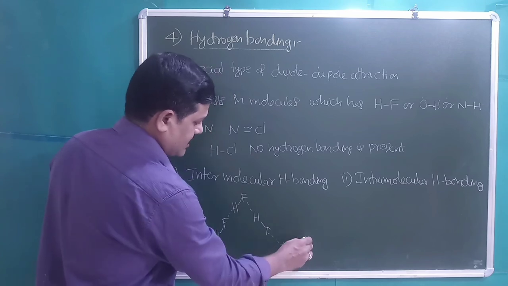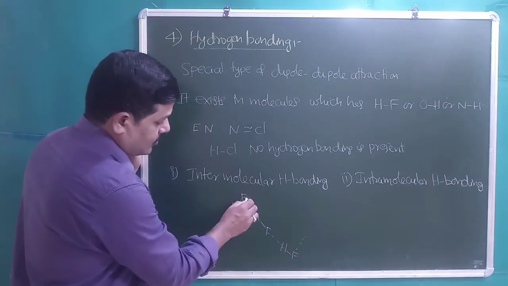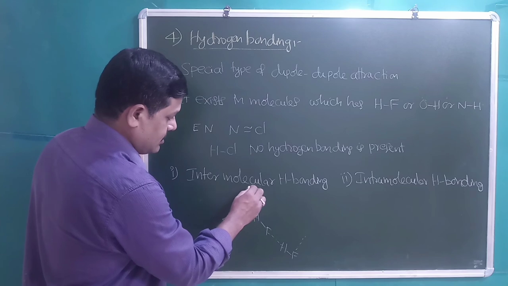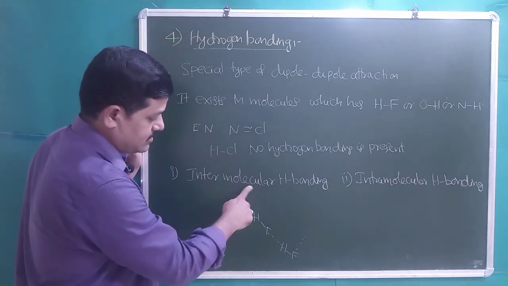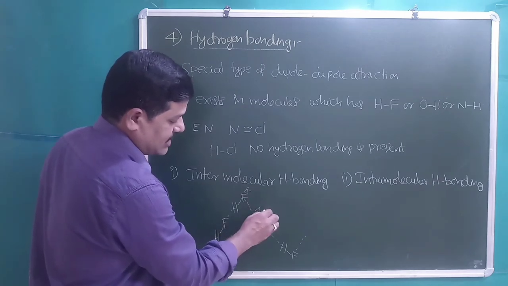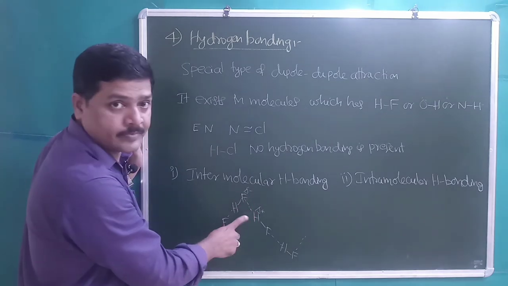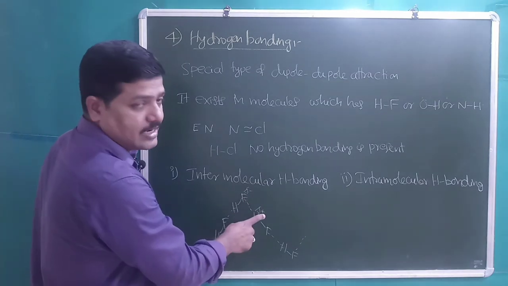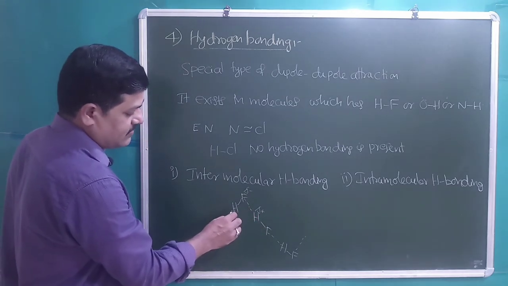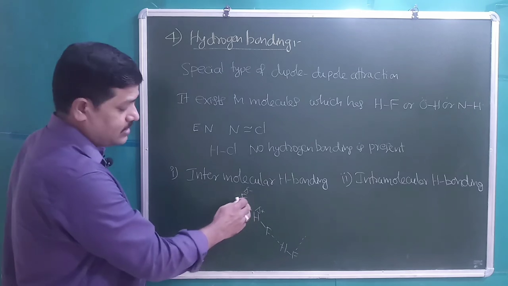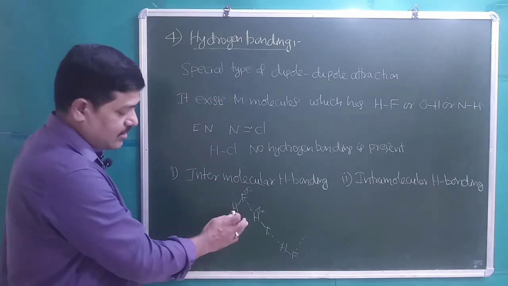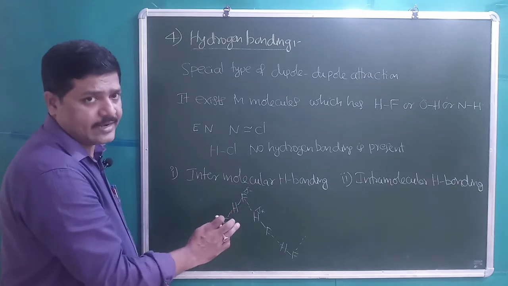like that, it is operative. So there is a force of attraction between oppositely charged parts of HF molecules: fluorine in one molecule has negative charge, and in another molecule hydrogen has positive charge. This special type of dipole-dipole attraction is relatively stronger than the normal dipole-dipole attraction, and hydrogen bonding is indicated with a dash line between the two atoms, hydrogen and the more electronegative atom. It may be fluorine, oxygen, or nitrogen.